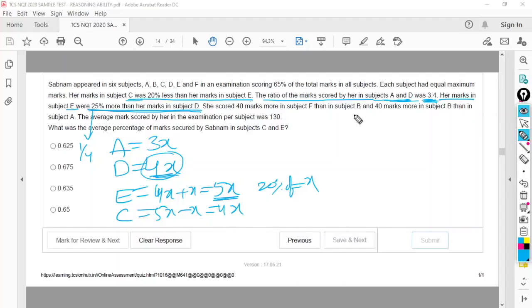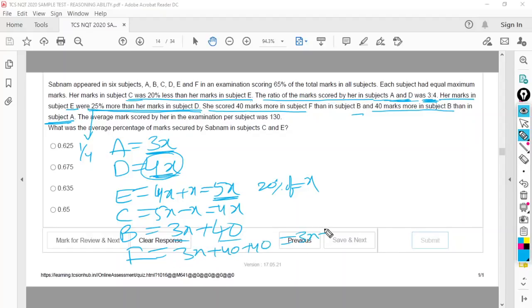Next, she scored 40 marks more in subject F than B and 40 marks more in subject B than in A. As A has 3x, she scored 3x plus 40 in B, and in F she scored 40 more marks than B. As B is 3x plus 40, F is 3x plus 40 plus 40, that is 3x plus 80. Right, so now we got the marks in all the 6 subjects A, D, E, C, B, F.